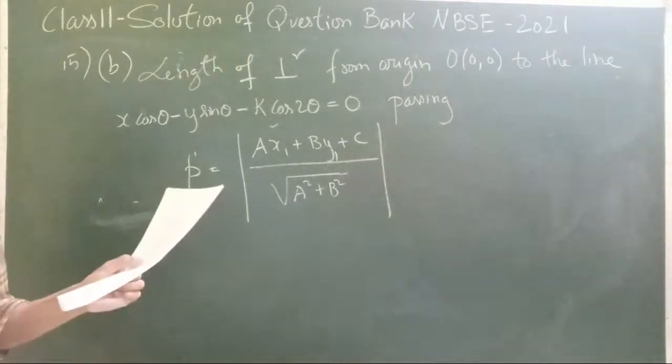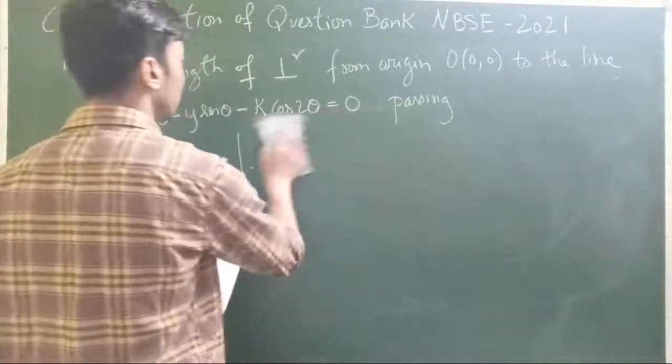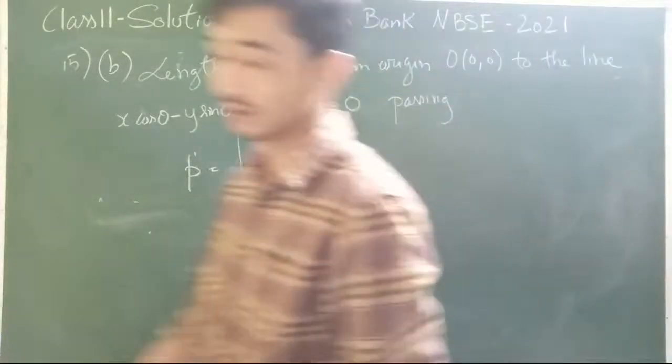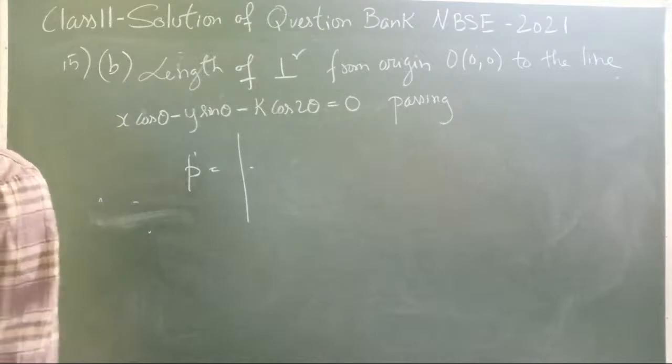So in that case, what will be our theorem? I'll just write it down. The length of perpendicular, you can use that theorem. You can try to use that theorem now, as I gave you. Just try. I'll also help you, don't worry.